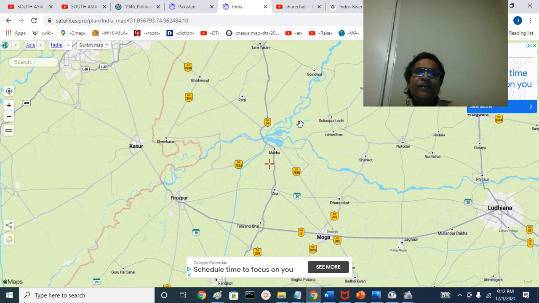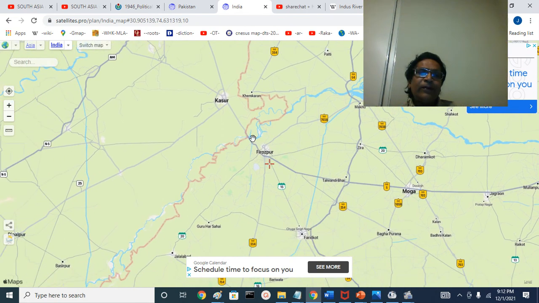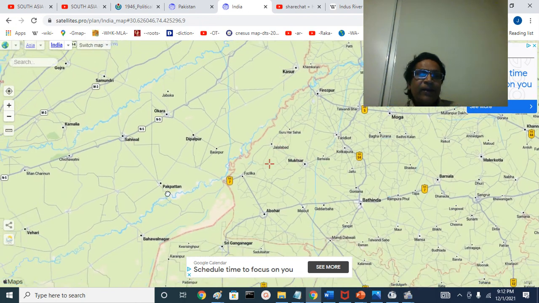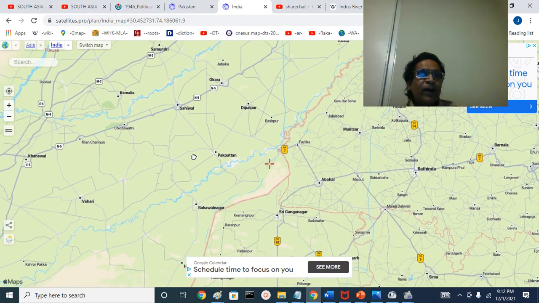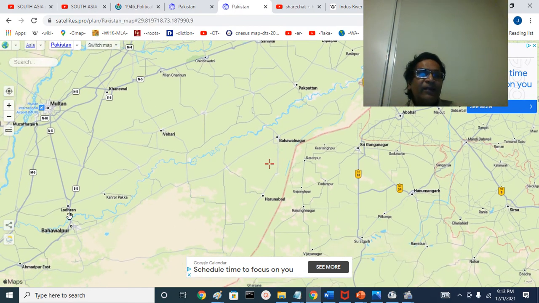This is the princely state of Kapurthala. You can see Sultanpur Lodi, and Harike Pattan here. This is Firozpur, and the river Sutlej continues. You have Firozpur and Kasur. You see the entire Firozpur district, Jalalabad and Fazilka. The mighty Sutlej continues. You can see Shahiwal district here, Pakpattan, Dipalpur and Vehari, those areas. This is the Cholistan area, Bahawalpur princely state you can see here, and this is Bahawalnagar, the same princely state.